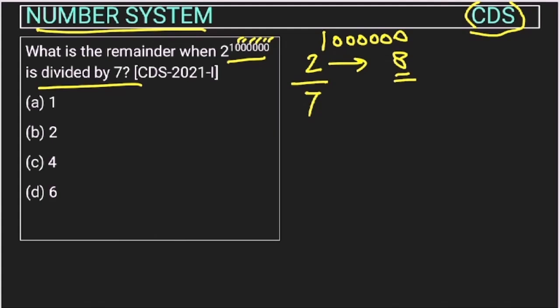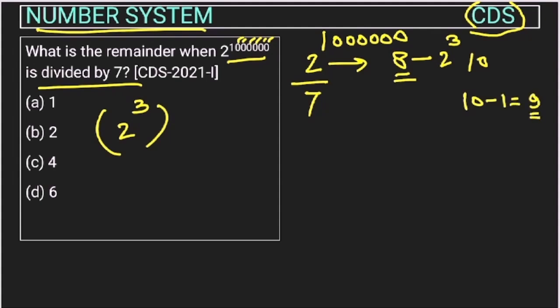If we have 10, then 8 is actually 2 cubed, so we need 2 cubed here. What will the remaining portion be? If 10 is there and we do minus 1, we get 9, which is divisible by 3. Similarly, if we have 100 and do minus 1, this is double 9, which is also divisible by 3 because we are using the power of 3 here. If this is 1000, then minus 1 will be 999.